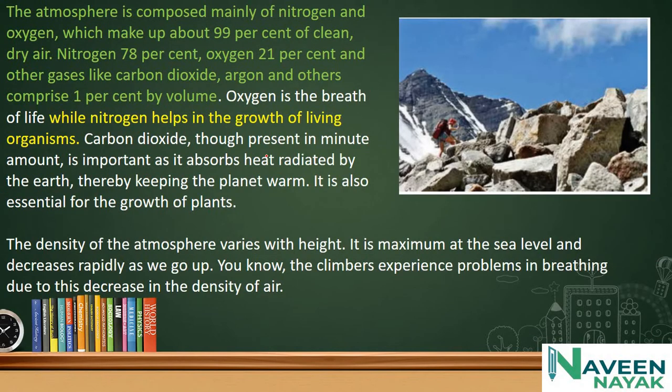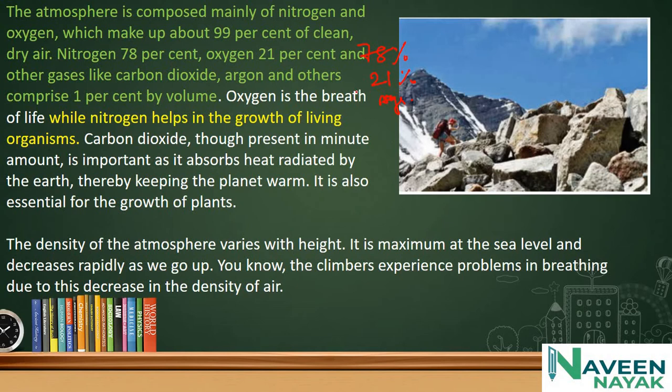The atmosphere is composed mainly of nitrogen, and nitrogen makes up 78%. After that, oxygen is 21%, and the remaining percent is many other gases like argon and carbon dioxide.